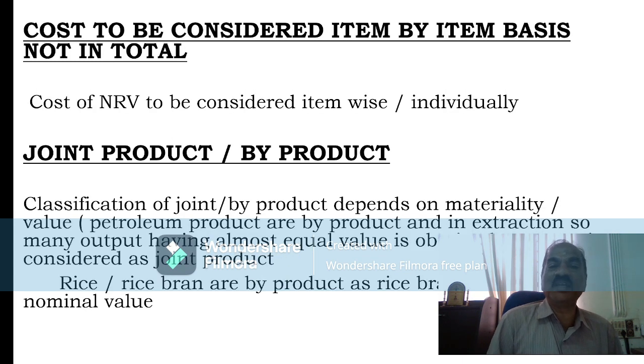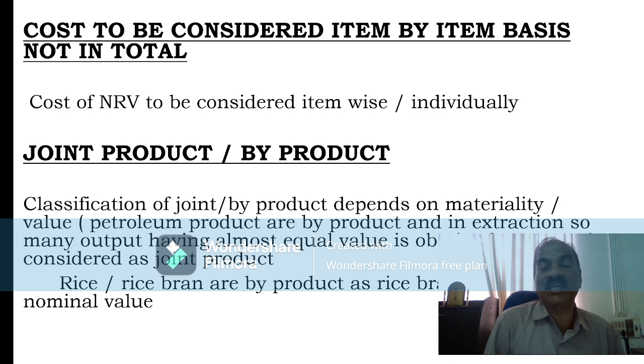Then, cost to be considered on an item by item basis, not in total. That is very important, and 2 or 3 problems in your textbook illustrations are based on this. That is, cost or NRV to be considered item wise. If you have several items in the stock, you should not add all the items' cost and then all the items' NRV. Item wise, if A is there, B is there, C is there, what is the cost of A?